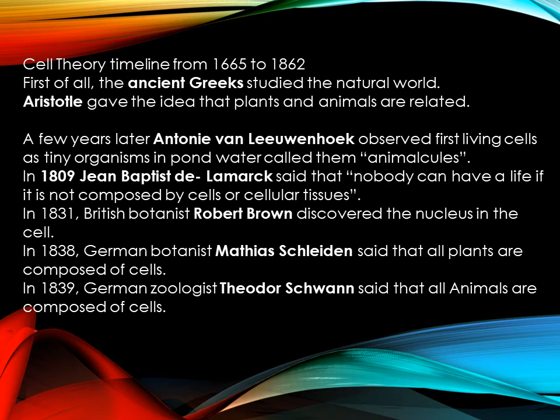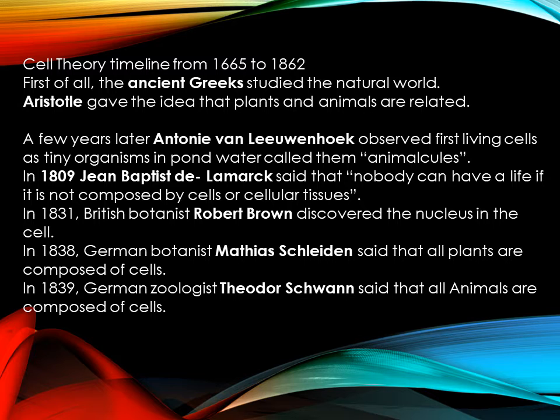Cell theory timeline from 1665 to 1862. First of all, the ancient Greeks studied the natural world. Aristotle gave the idea that plants and animals are related. A few years later, Anthony observed the first living cells as tiny organisms in pond water, and called them animalcules.